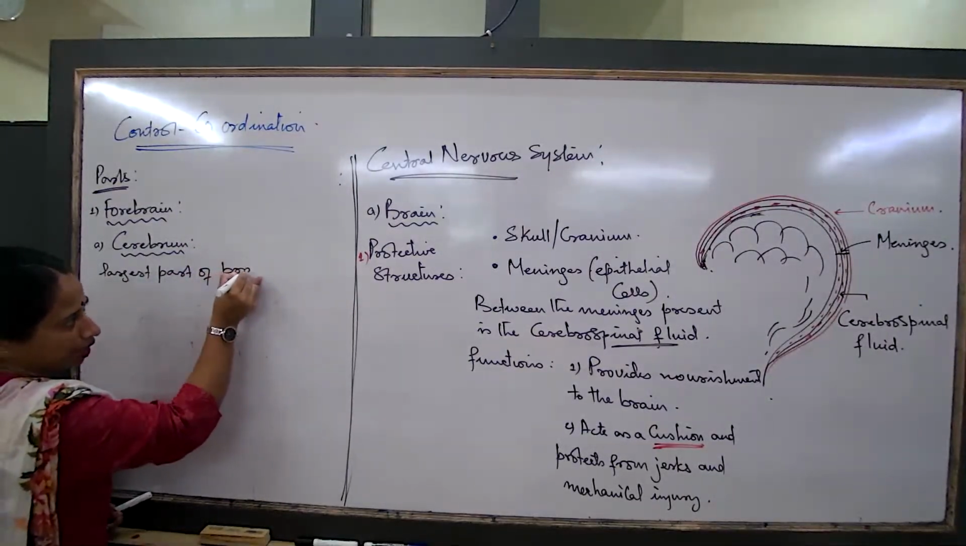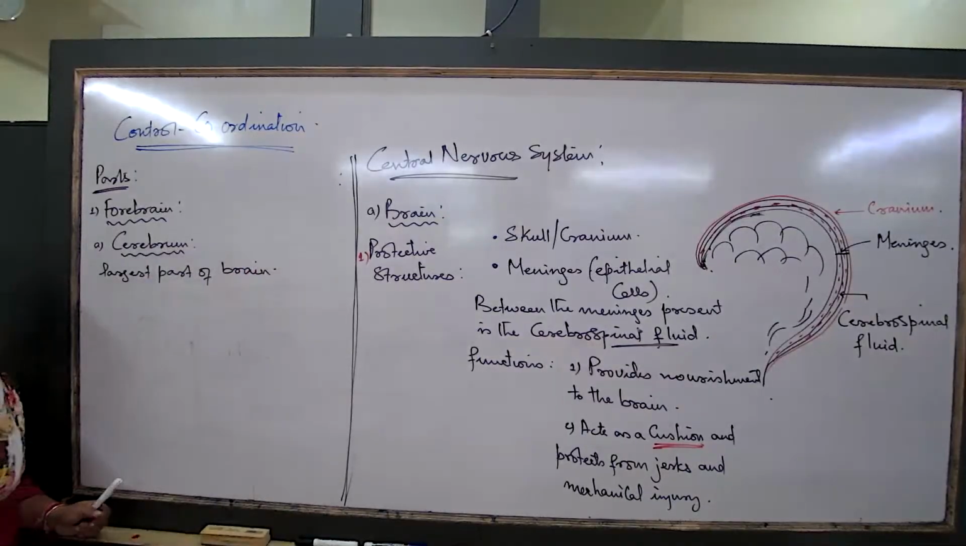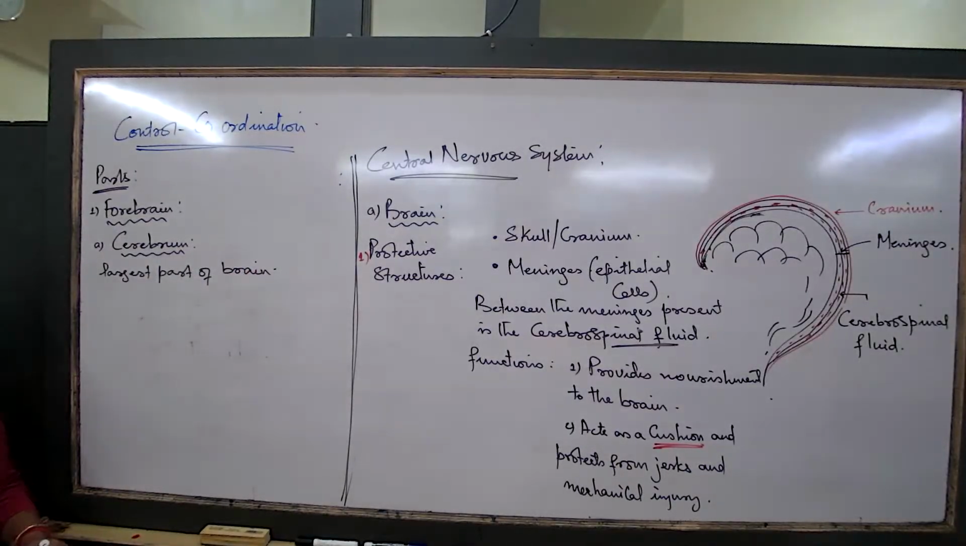The entire brain also we consider. Largest part of the brain. From where to where? From the middle of the forehead, from here till this part, it's all the cerebrum. The entire region is the cerebrum. So now that we are talking about the cerebrum, right from the forehead, this entire part is the forebrain.